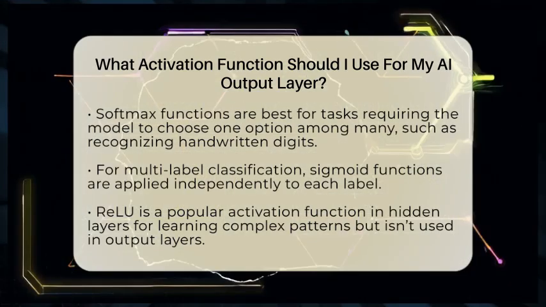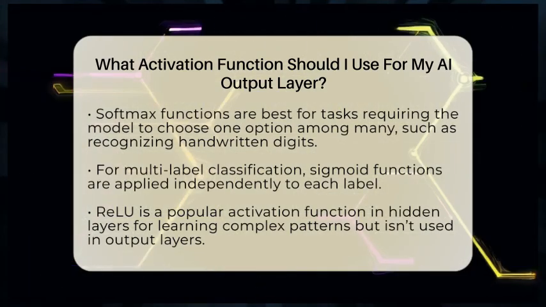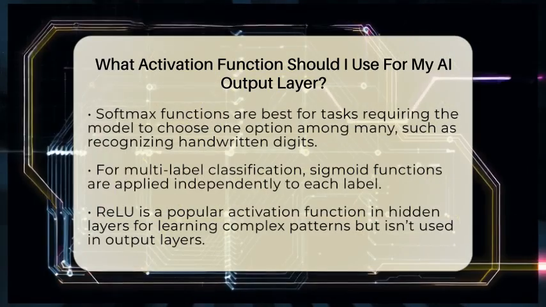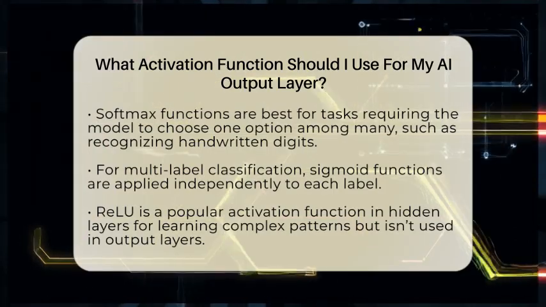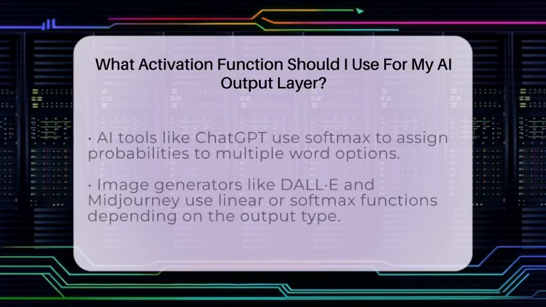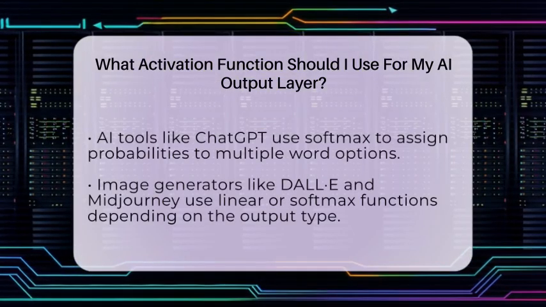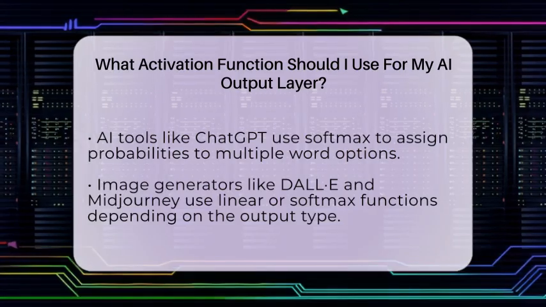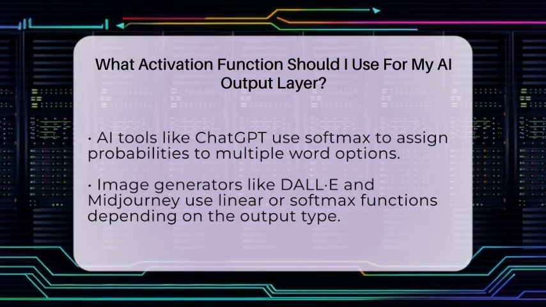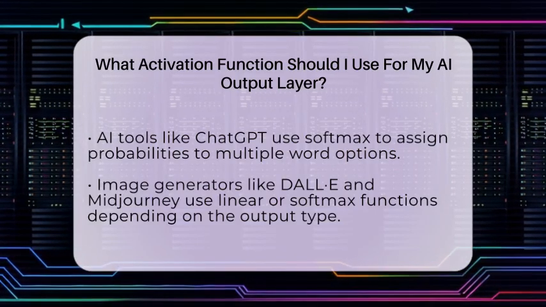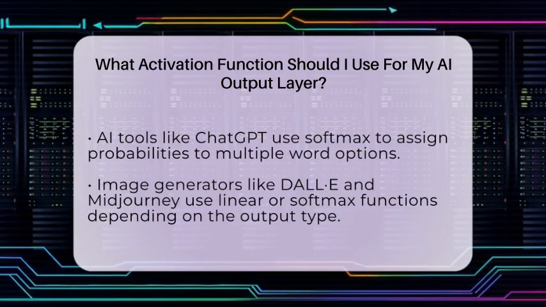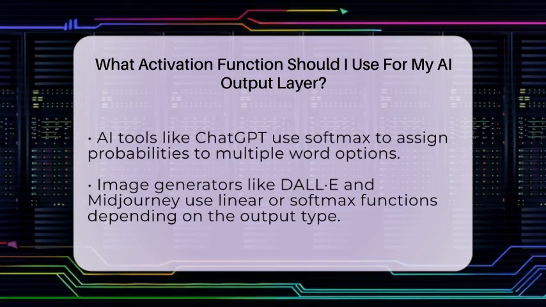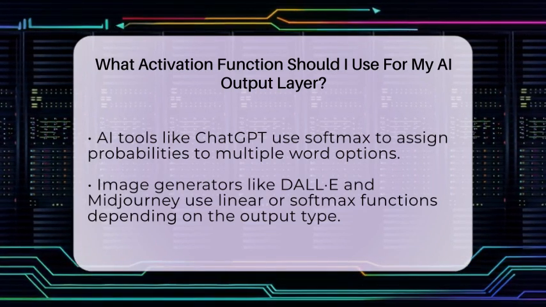When your task involves tagging multiple labels at once, like identifying different objects in a picture, the sigmoid function is used for each label independently. This way, the model can say yes or no to each label separately, giving you a flexible way to handle multi-label classification.